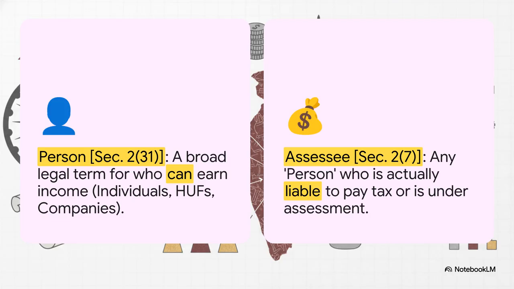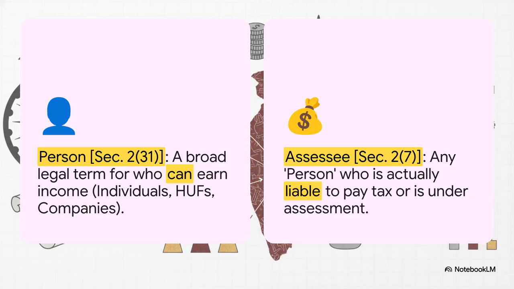Okay, this is a super important distinction to get. On one side, we have the term person, which comes from Section 2, subsection 31. Now, this is a really wide net. It's not just about individuals, people like you and me. It also includes things like Hindu undivided families, or HUFs, which are a unique family-based entity in India, plus companies, firms, you name it. Basically, a person is anyone or anything that can earn an income.